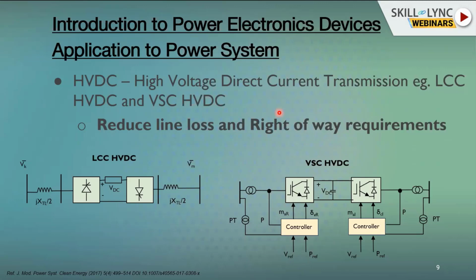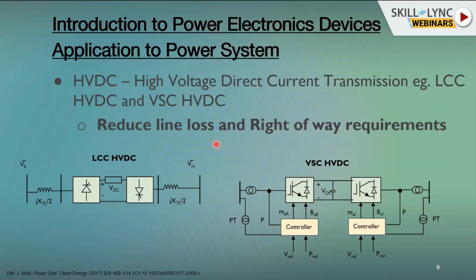So there we have used the DC system to transfer the power. That is where it is a very good example to tell about the right of way. So very restricted land requirement is good enough to transfer the same amount of power.